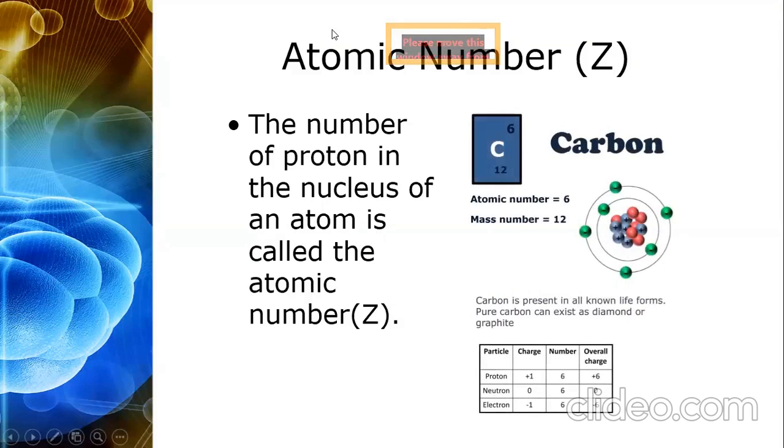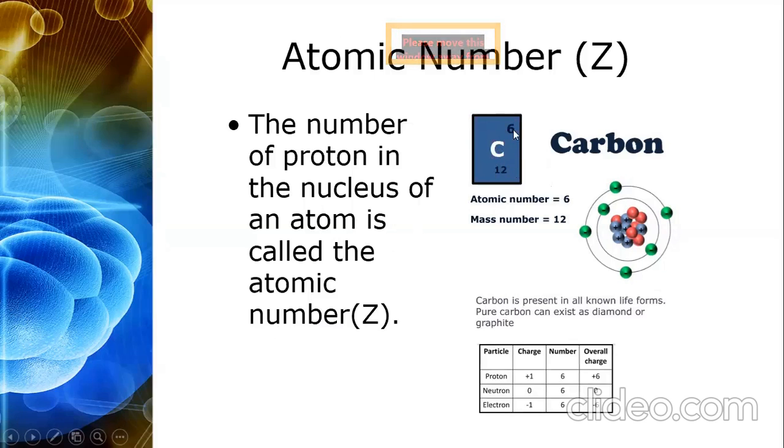In the periodic table in your chemistry book on page number 67, you can find that every element has been assigned a particular number, which is called the atomic number. Here the atomic number is written on the top right-hand corner. It is denoted with capital Z.